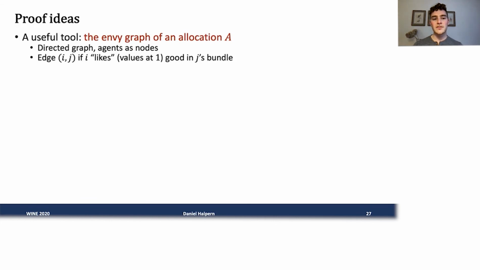So a really key tool that we use in pretty much all of our proofs is the envy graph in an allocation. This is just a directed graph with agents as nodes. And there's going to be an edge from i to j if i likes one of the goods in j's bundle. By like, I just mean that they value one of the goods at 1 rather than valuing it at 0.